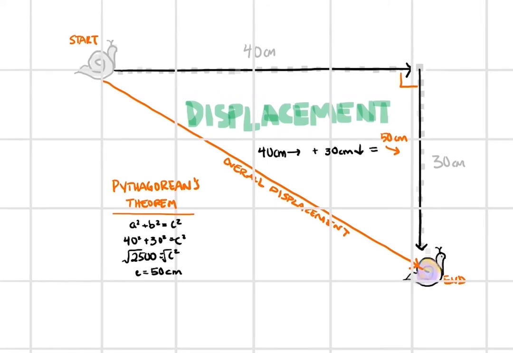Great! One more thing. Notice that the 40 centimeters right and the 30 centimeters down made up the triangle. That's why we call those two values the components of a vector. They represent the horizontal and vertical parts that make up the whole vector. And what we did here to find the overall displacement by adding two perpendicular components is called vector addition.